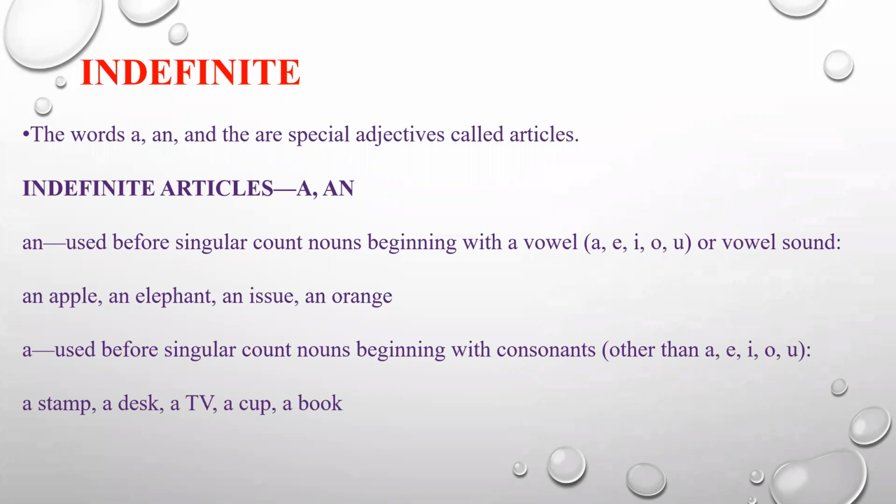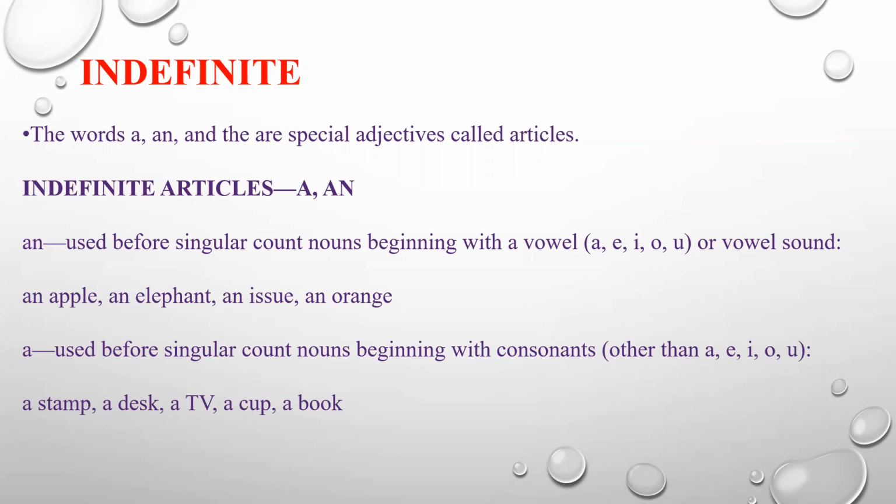Indefinite articles: the words a and an, and the, are special adjectives called articles. In indefinite articles, a and an are used before a singular count noun. An is used before a vowel sound, a, e, i, o, u. So basically an is used before all the vowel sounds: an elephant, an apple, an issue, an orange. All these start with the vowels a, e, i, o, u. So you start with the indefinite article an.